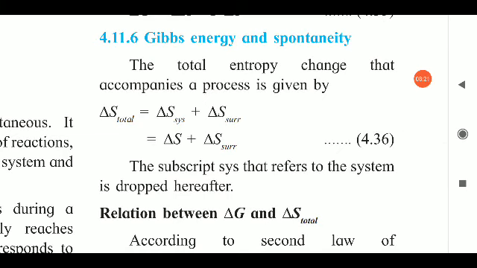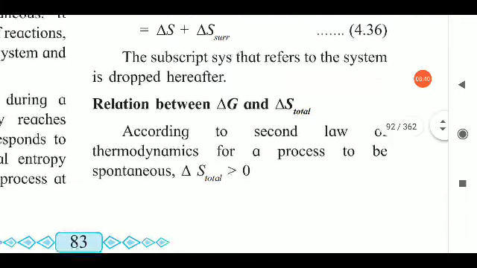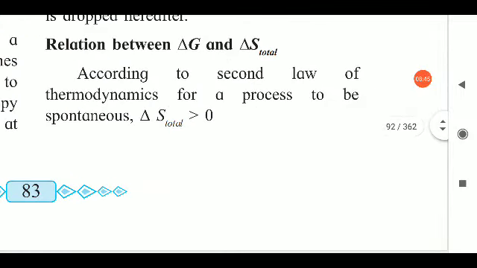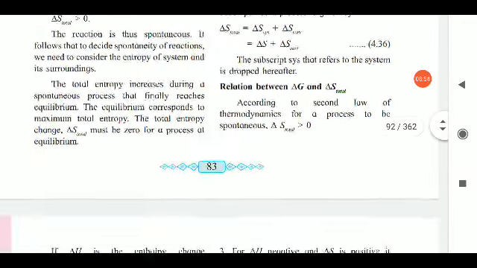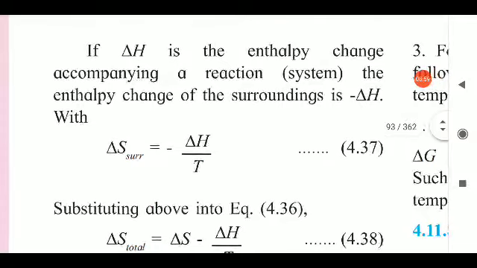The total entropy change that accompanies a process is given by delta S total is equal to delta S system plus delta S surrounding. Now in case of a reaction or any system which we are going to consider, instead of delta S system we can generally say delta S. Now we are going to see the relation between delta G and delta S. According to the second law of thermodynamics, which we already saw, the total entropy change is always greater than 0.